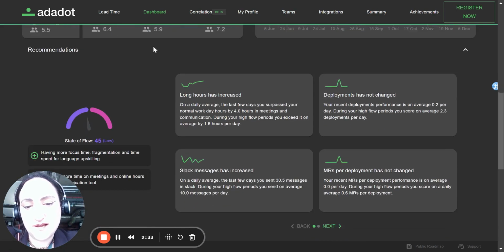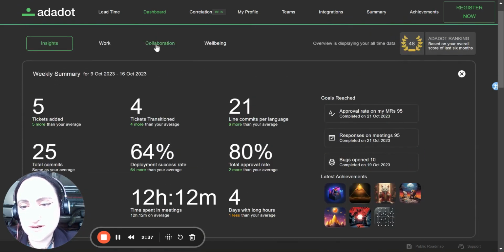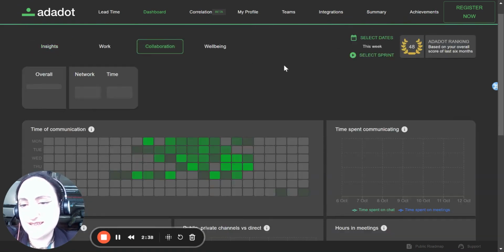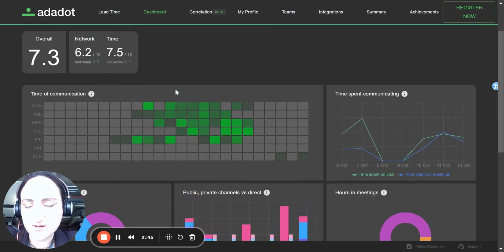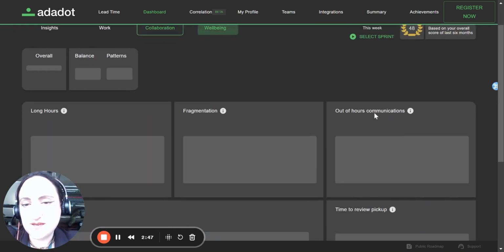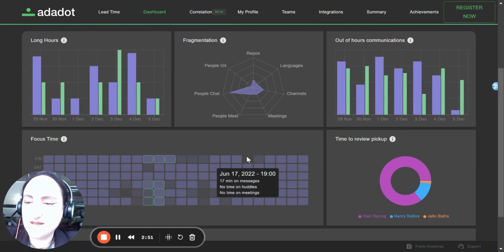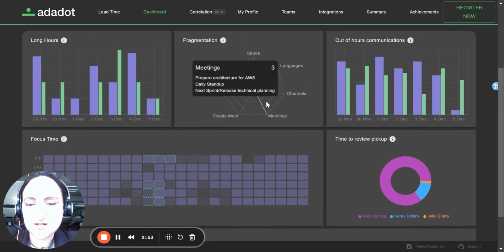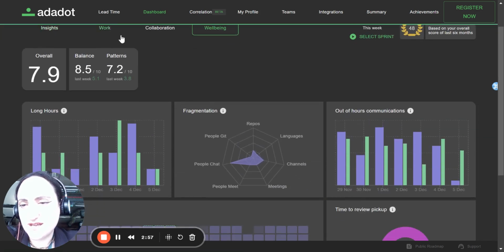Now, the other thing that we do here is, because obviously you can see there's a lot of numbers, there's a lot of little detail that sits under collaboration, for example, things like, are we communicating publicly? Are we sharing our knowledge into public channels? In well-being, you can look at things, for example, like focus time. Are we setting that focus time in the calendar? Are we keeping it? Is our attention really fragmented? Do we have a lot of context switching? So there's a lot of data that sits here.